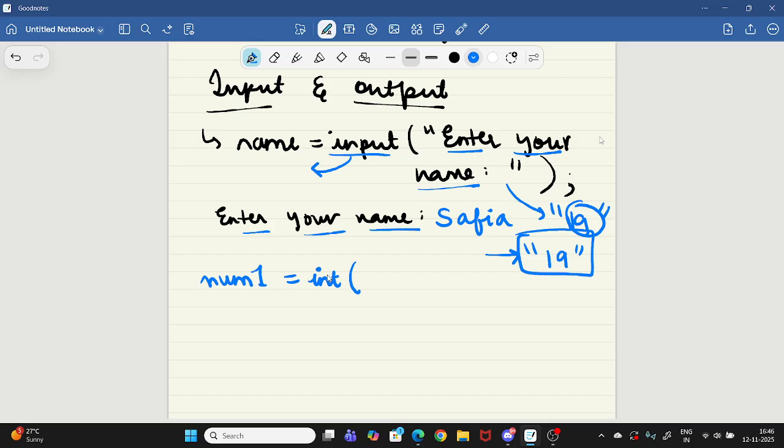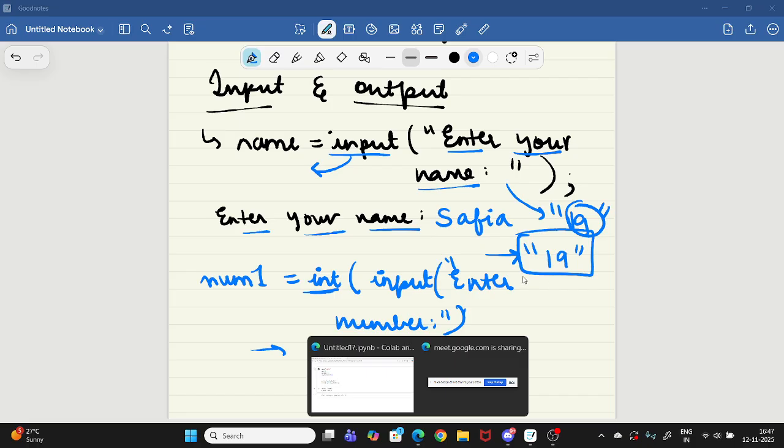If you want to take input as an integer, you can write int here and then write the same input, and then write enter number. So before input, we need to specify if we want an integer or any other type. If you write int and then input, enter number, now whatever you give, it will be treated as an integer. Let me just show you. We can run it and see.